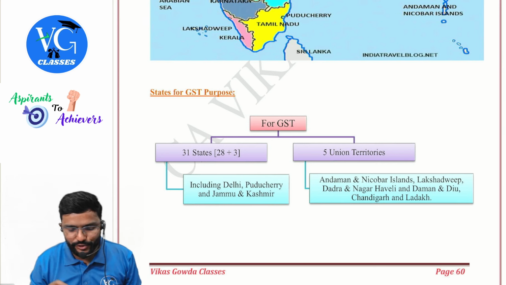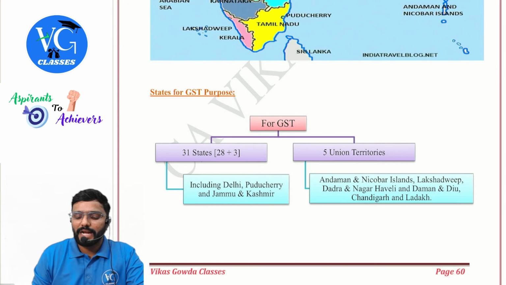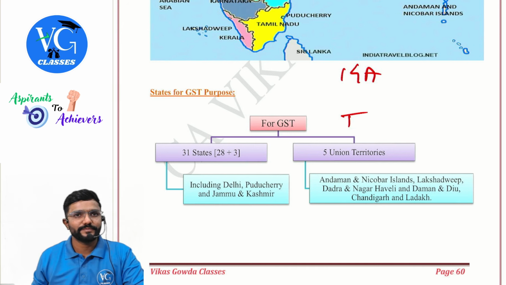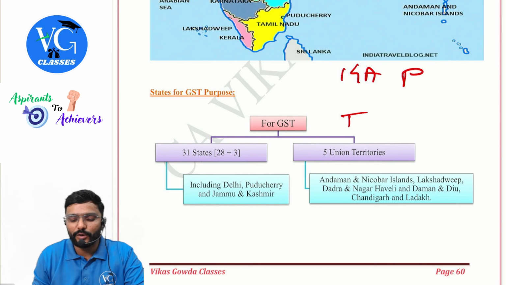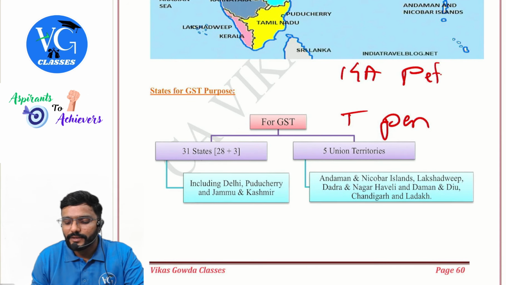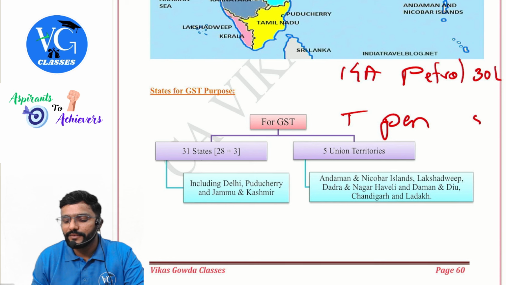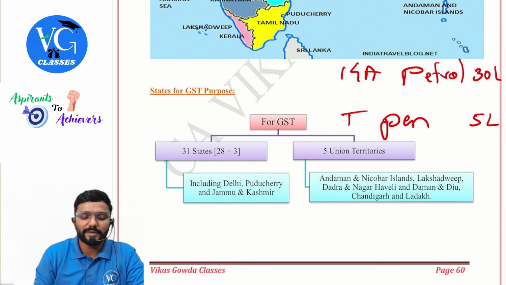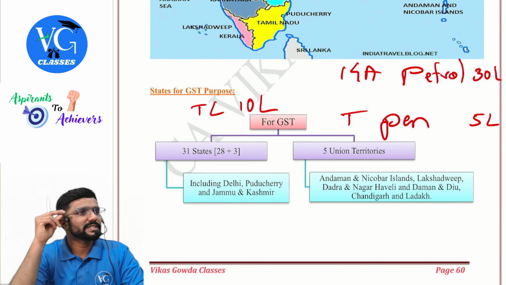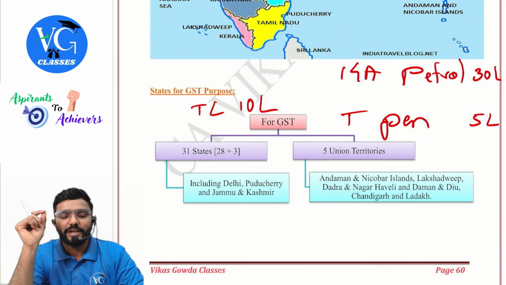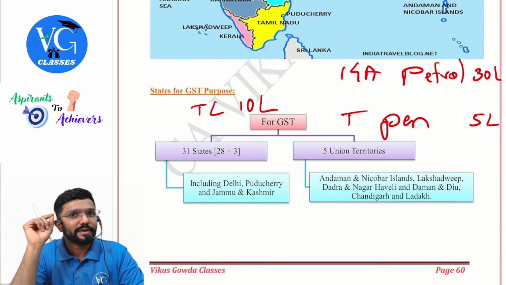Now listen, some special cases. Sir, I am operating in Karnataka and Tripura. In Karnataka, I am supplying petrol. In Tripura, I am supplying pen. Now, the turnover in Karnataka is 30 lakh. In Tripura, it is 5 lakh. First of all, what is the threshold limit applicable for me? 10 lakh. Tripura, 10 lakh. So, did I cross the threshold limit?